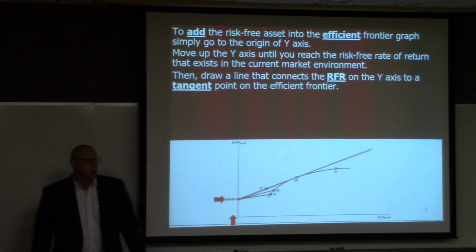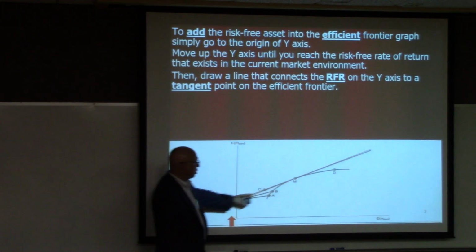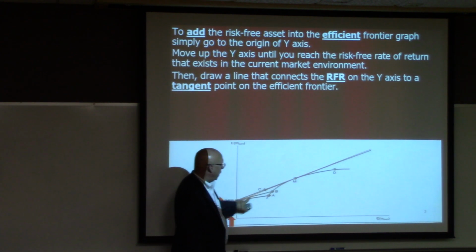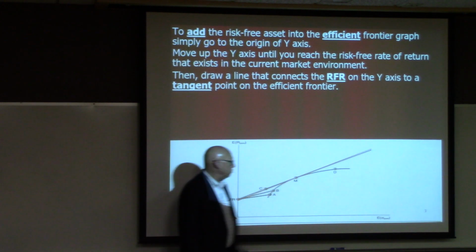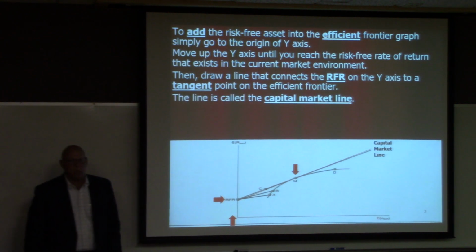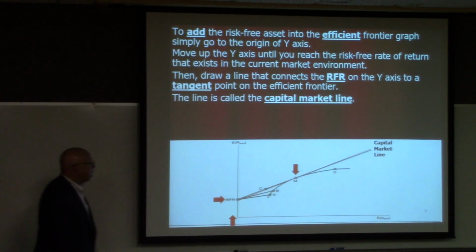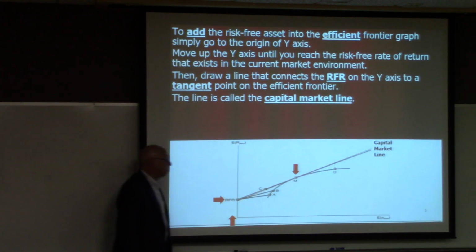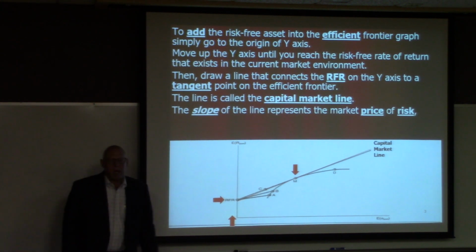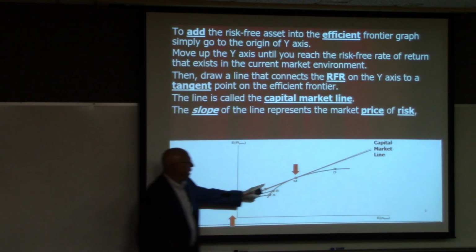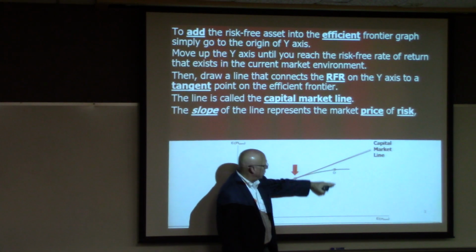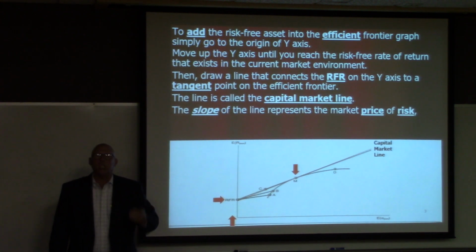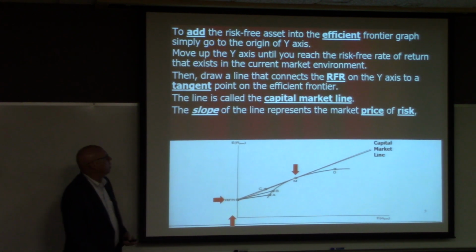This is called the tangent line that goes from the y-axis, expected return, out and makes contact with the efficient frontier at point M. And this line is called the capital market line. The slope of the line, how steep it is, steep or flat, represents the price of risk. It's the risk premium.